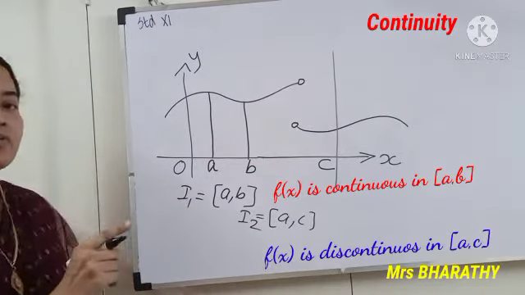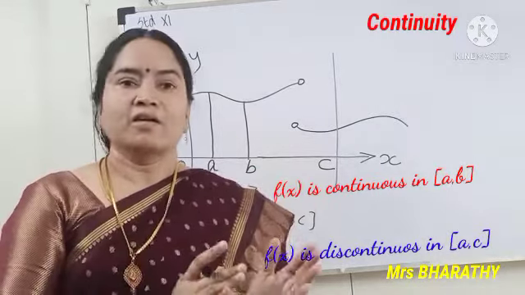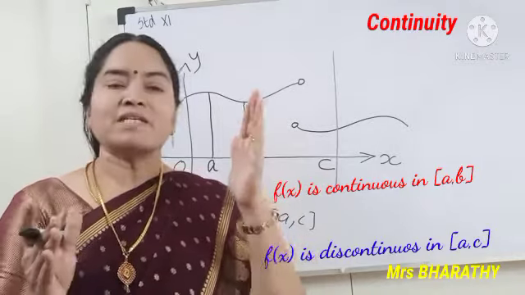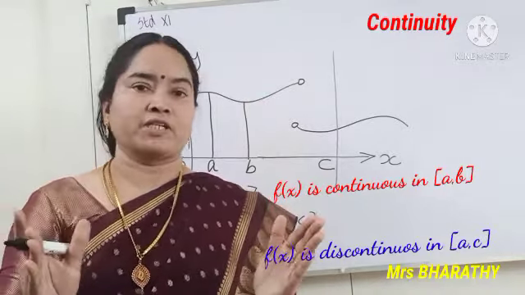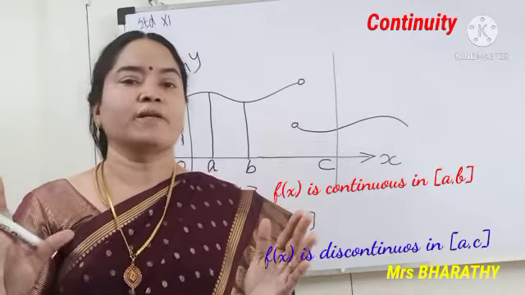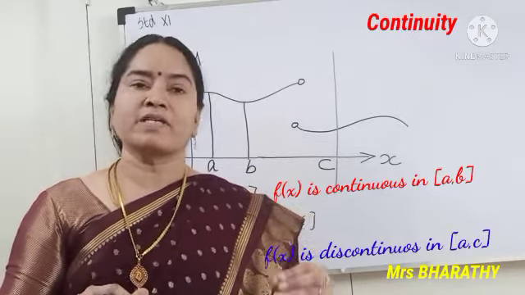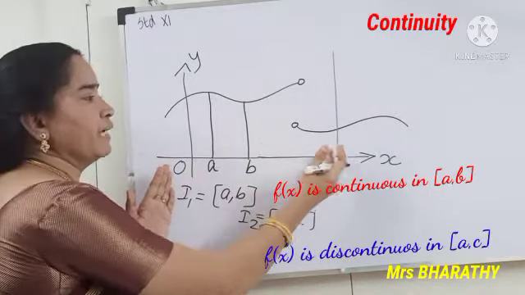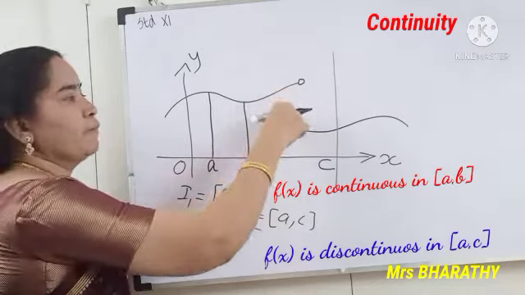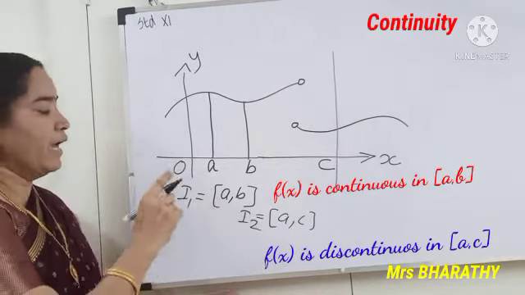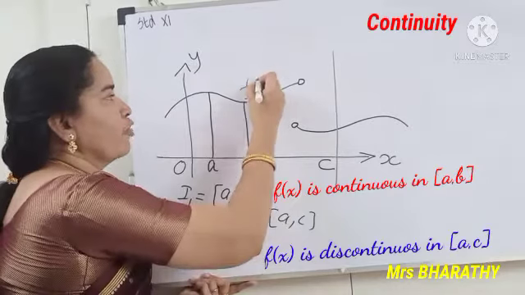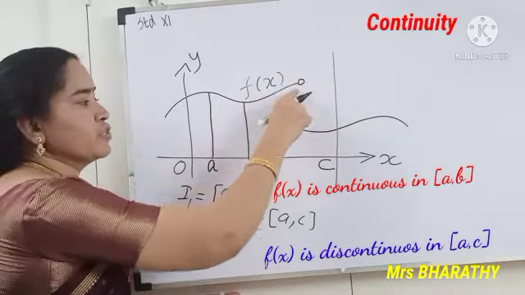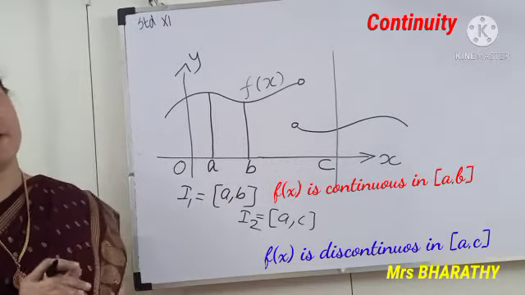So the continuity depends on the interval. I should say where it starts and where it ends. From the starting point to the ending point, if there is no break at all, I can say the curve is continuous. But if there is a break, I should say the curve f of x has a point of discontinuity inside the interval.